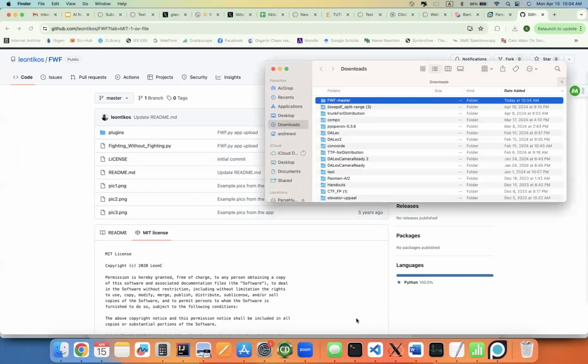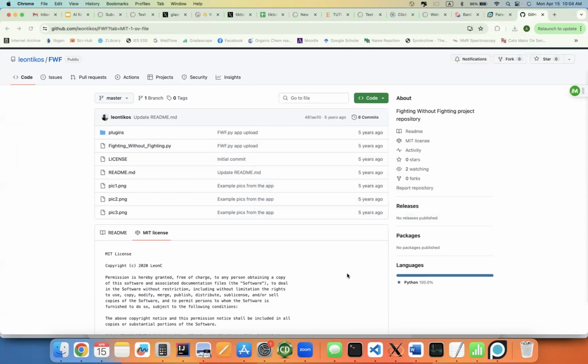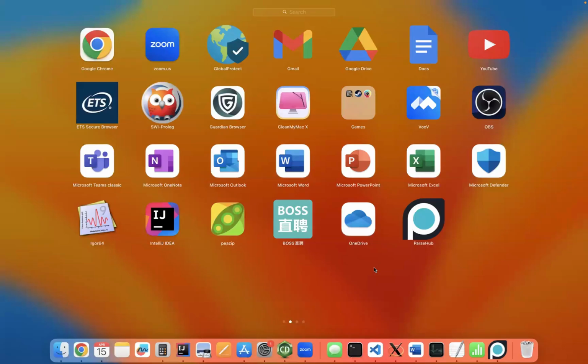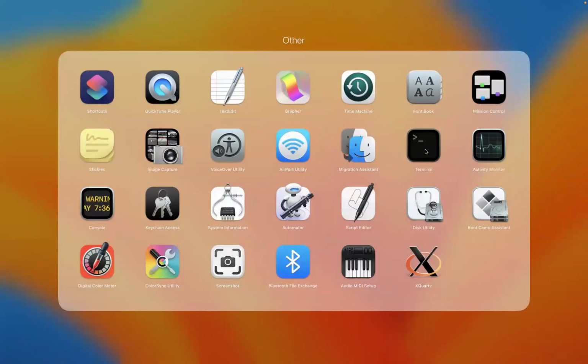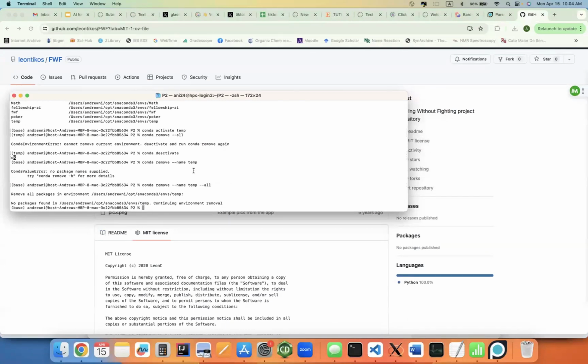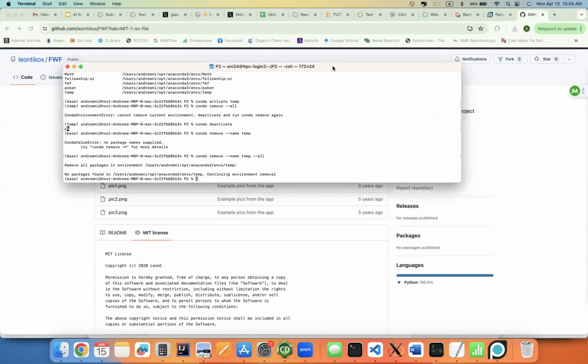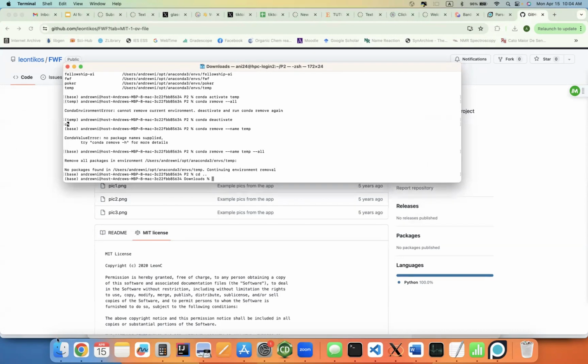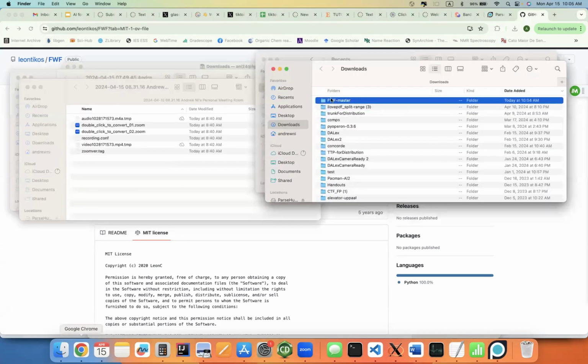Now we have this. We can open up our terminal, which for me is right here. And then we can use different commands to navigate around. CD means change directory. Dot dot means go up. Now we're in the downloads. As you remember, this master folder was in our downloads folder.